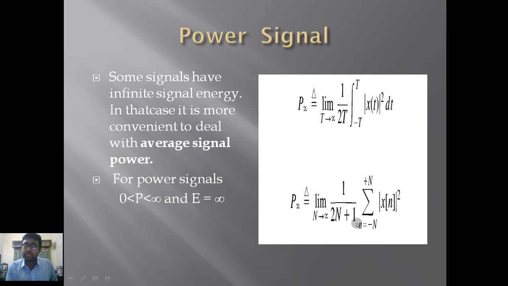And in this case, as you can see, 2n plus 1 will be the total, because from minus n it will go back to 1, that is minus n. 1 is for 0, the value of the discrete time signal. At n equal to 0 the discrete time signal will have some value, so that will also be calculated, and then from 1 to n the whole number will be calculated in that way.